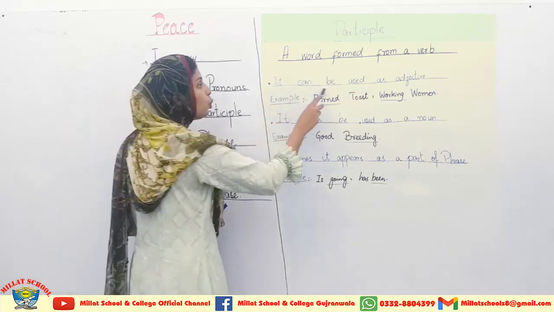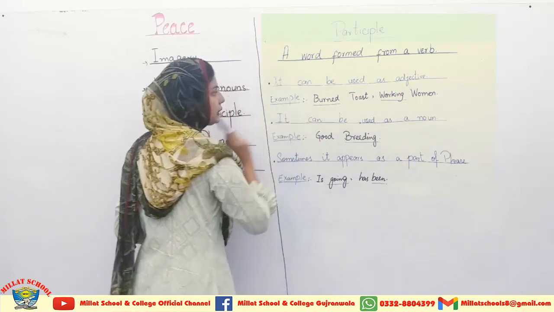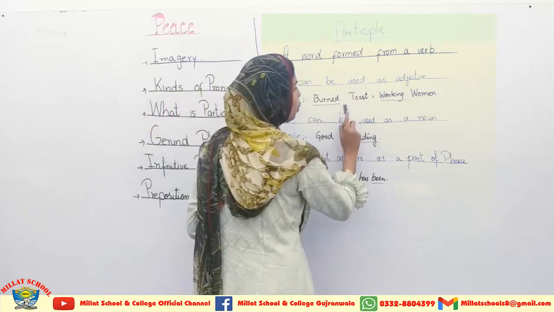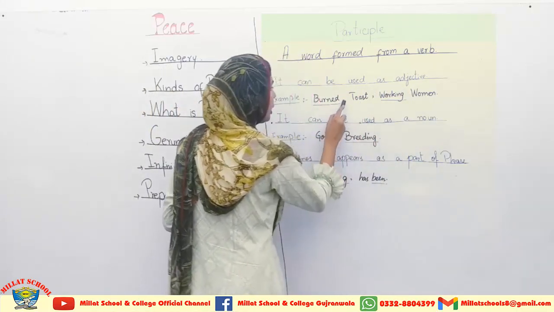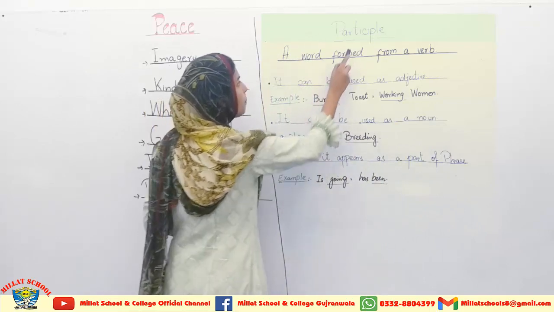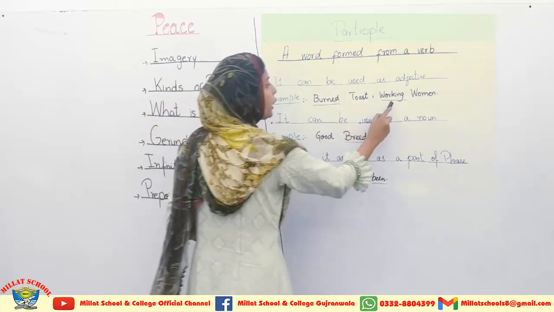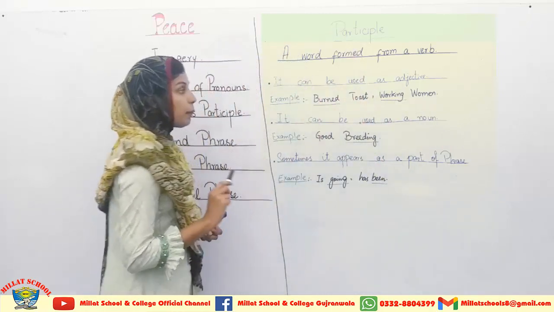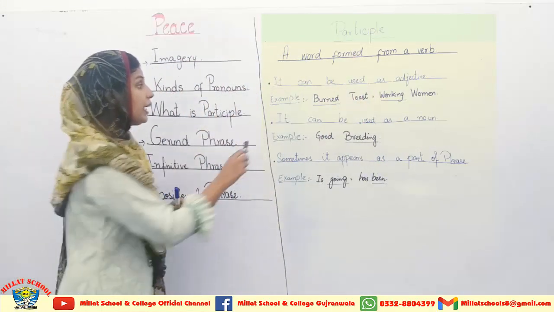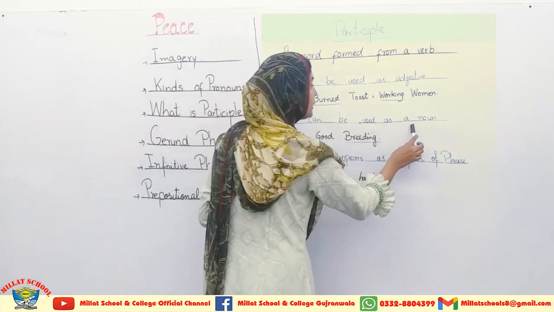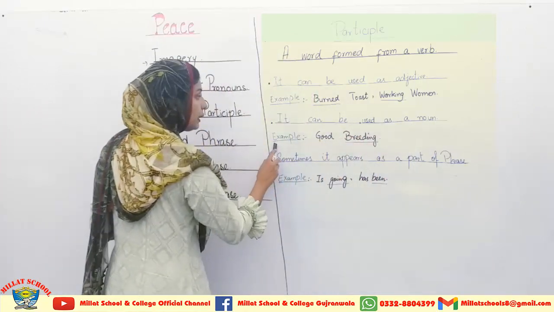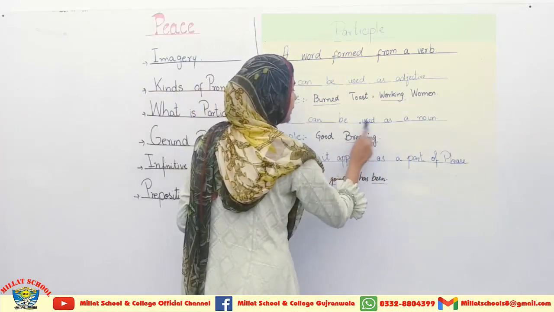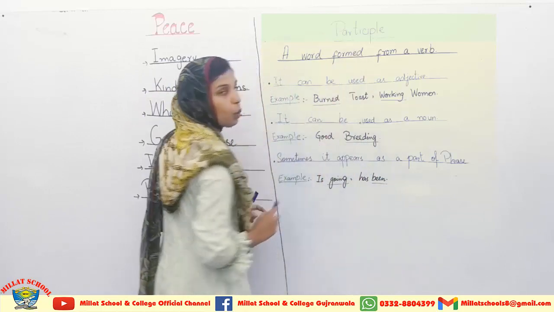It can be used as an adjective. Examples are over here: burned toast, working women. Here the word burned is a participle, and in working women, the word working is a participle. Now I am coming towards the second category. It can be used as a noun. The example is good breeding. Breeding is a participle over here.